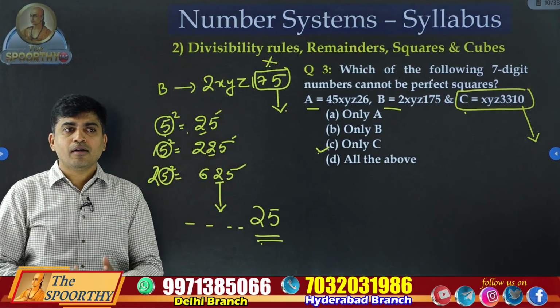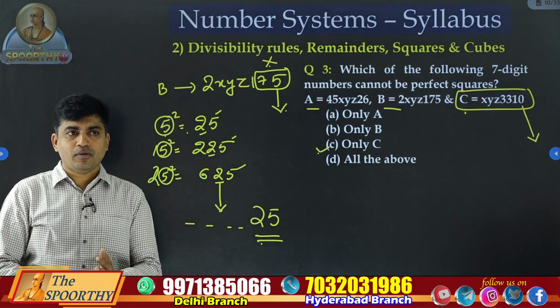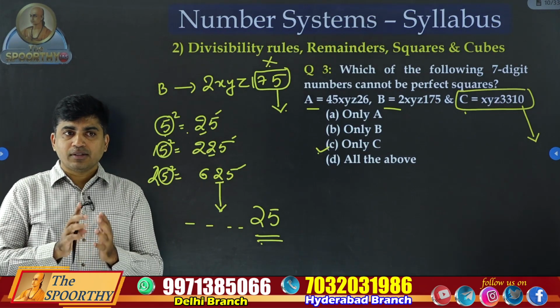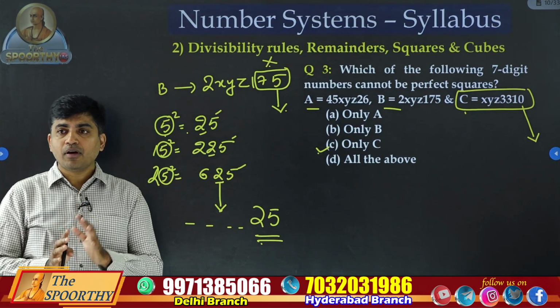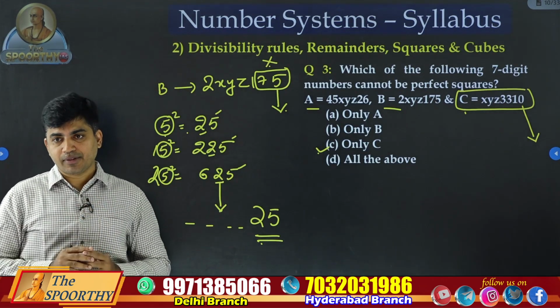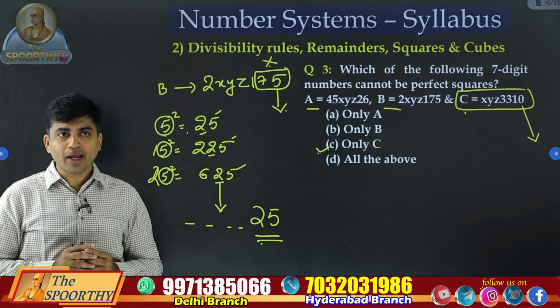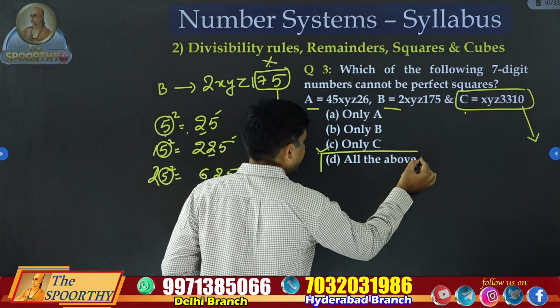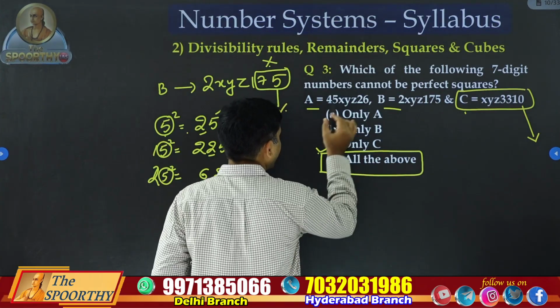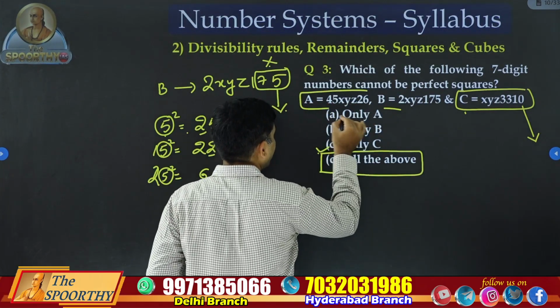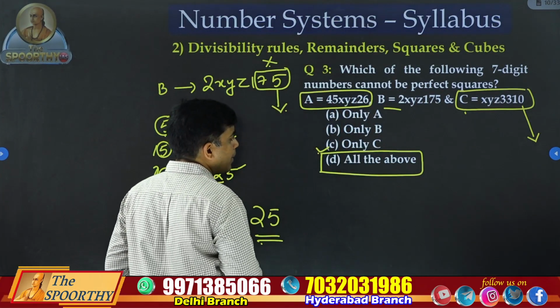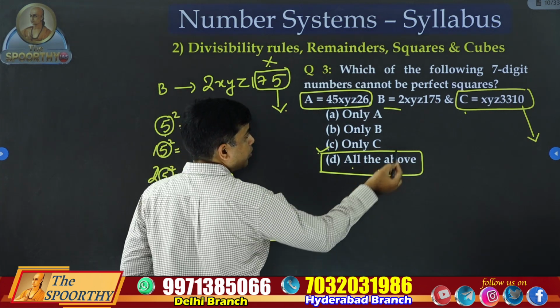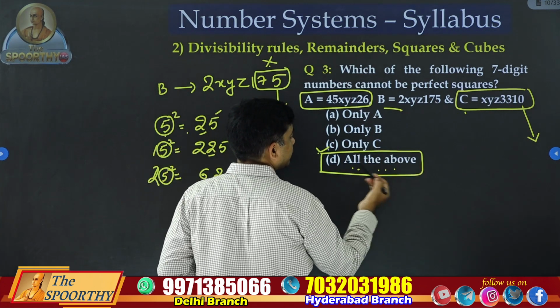So far, we have found that the second and third numbers are not perfect square numbers. If you look at the options, you can answer option D directly without thinking about the first number, because only B and C are involved.